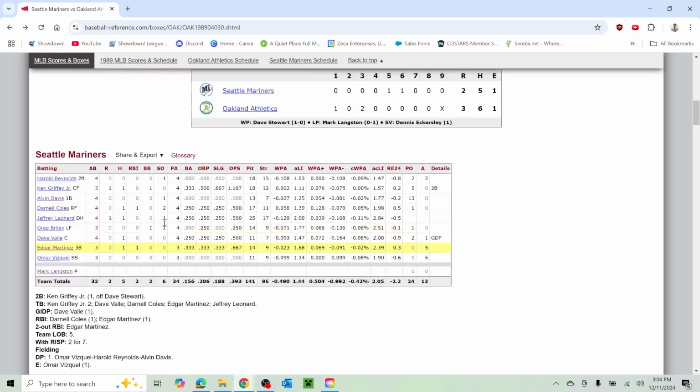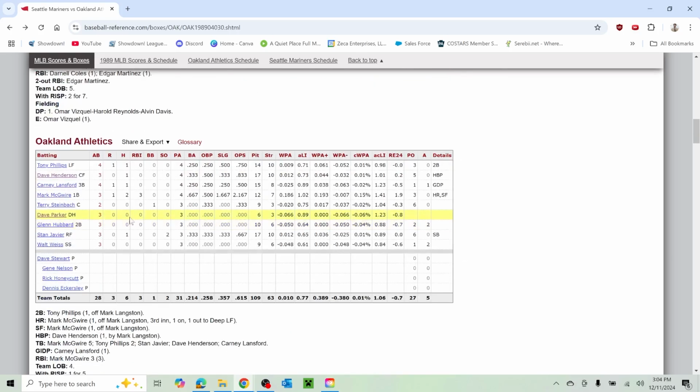Dave Parker, one of the best in Pirates history. He's in the Pirates Hall of Fame. I believe he was also in the Reds Hall of Fame. So one of the better players of the 20th century.